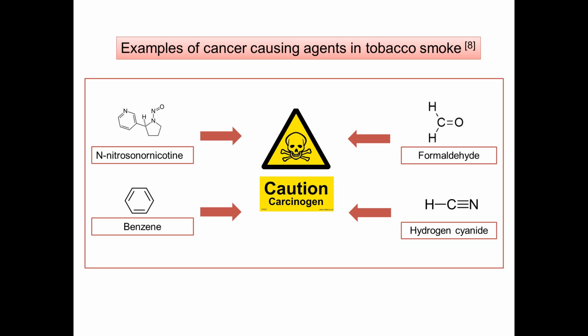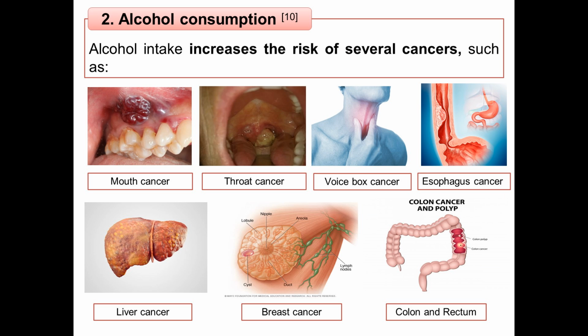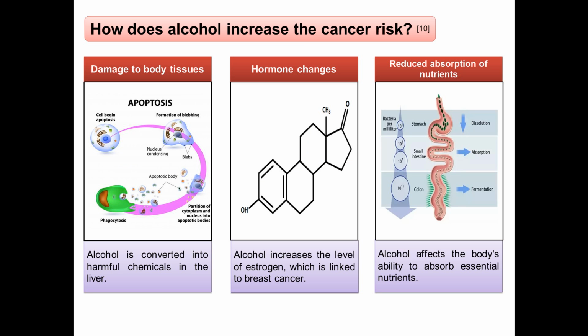Some examples of cancer-causing agents in tobacco smoke are N-nitrosonornicotine, benzene, formaldehyde and hydrogen cyanide. Next, alcohol consumption is one of the most important preventable risk factors for cancer. Alcohol intake increases the risk of several cancers such as mouth, throat, voice box, esophagus, liver, breast, colon and rectum cancers. Do you know how alcohol increases cancer risk?